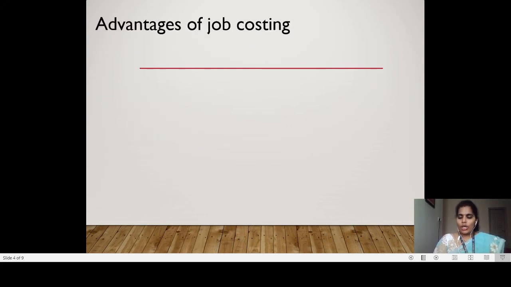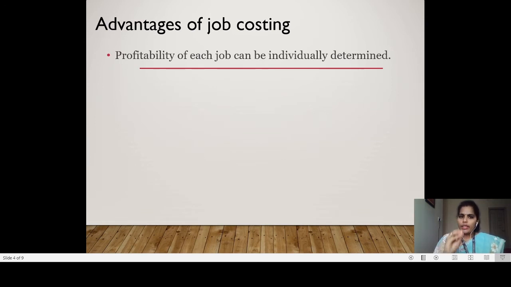Next we will see the advantages of job costing. The first one: the profitability of each job we can find out individually. For example, connected to the previous example, the printing press owner can find out how much profit he earned from my order and how much profit he earned from my friend's order, because here each job is considered individual.